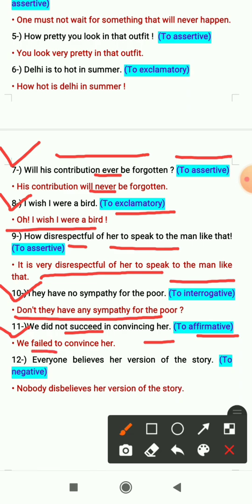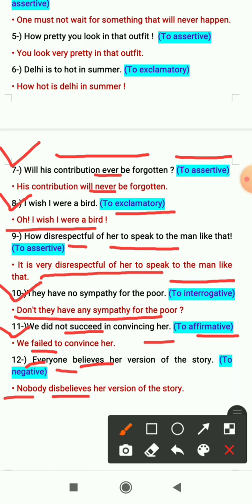12th one is, everyone believes her version of the story. That is affirmative sentence and we have to change it to negative. So we have to use the antonyms of some words, that is everyone and believes. So the antonym of everyone is nobody and believes, antonym is disbelieves. The sentence will be, nobody disbelieves her version of the story.